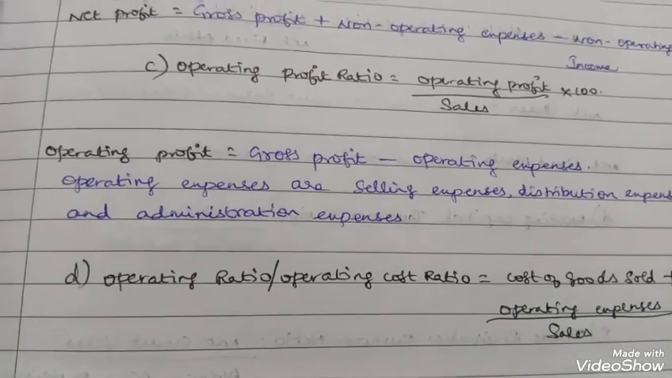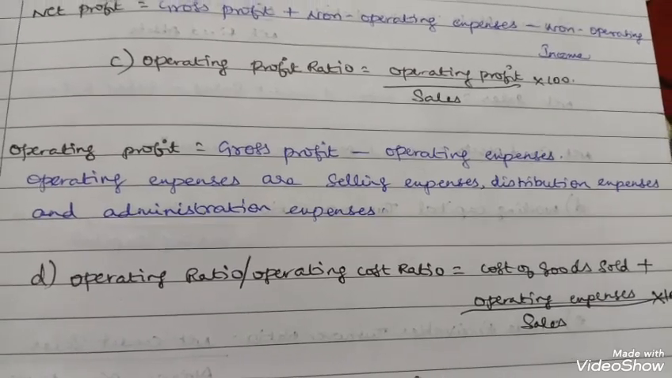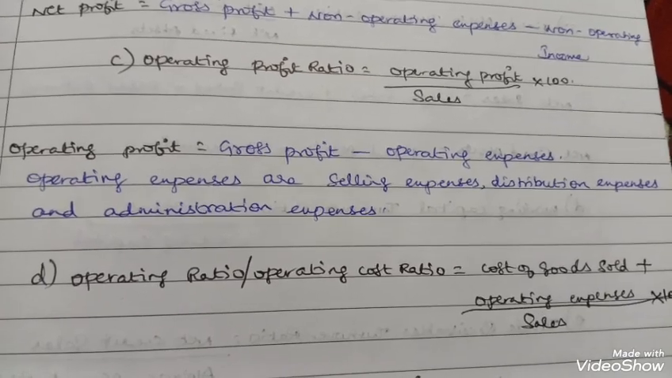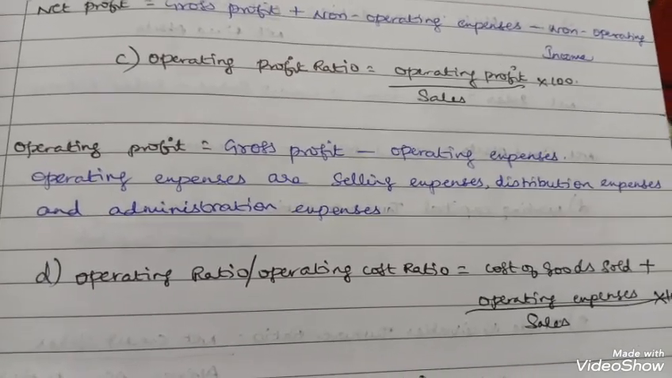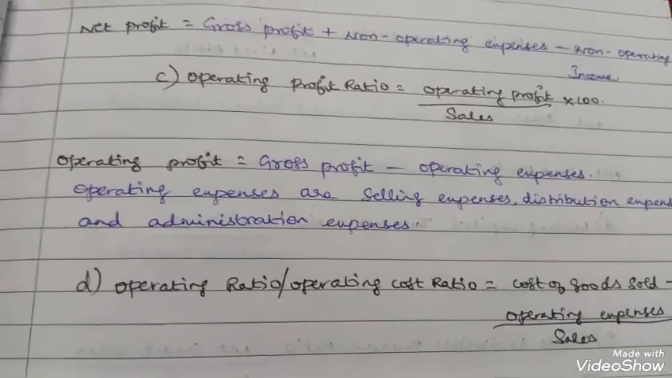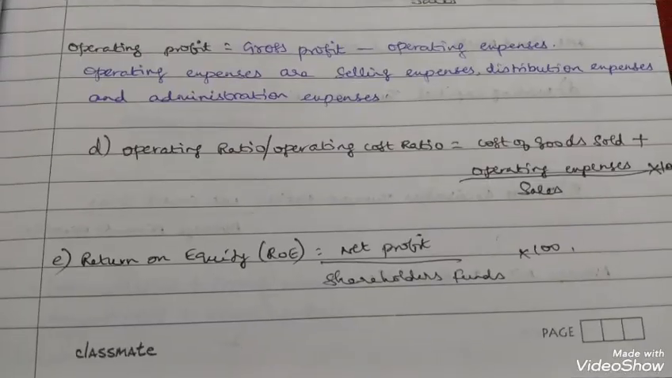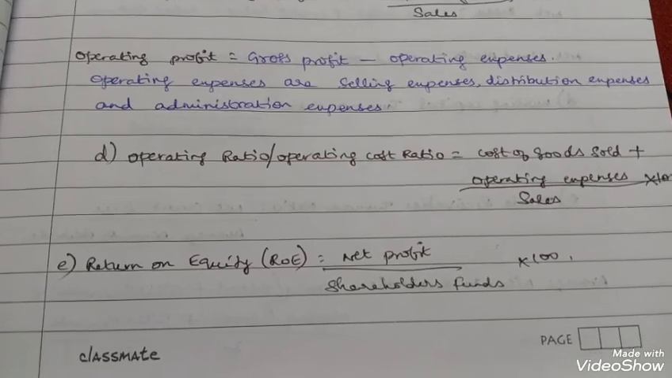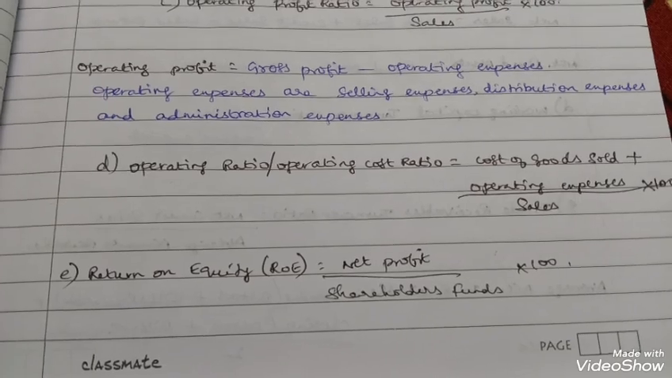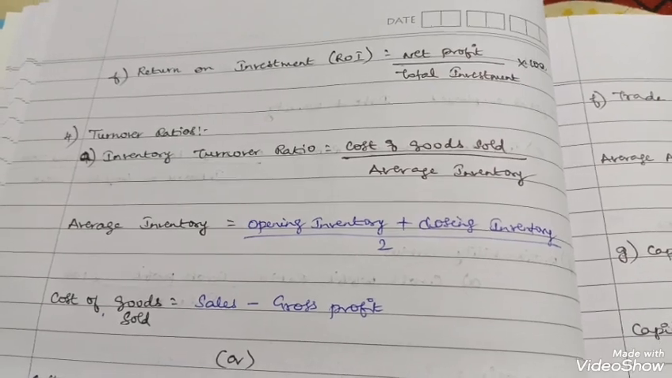Next, operating ratio or operating cost ratio. Operating ratio is equal to cost of goods sold plus operating expenses by sales into 100. Cost of goods sold I have already told, operating expenses I have already told. So now all these things we know how to compute, so just apply that and the answer will come. Return on equity. Return on equity is equal to net profit by shareholders funds into 100. Return on investment. Net profit by total investment into 100.